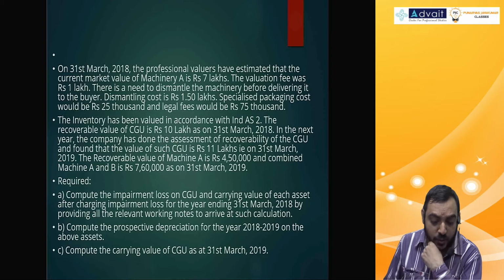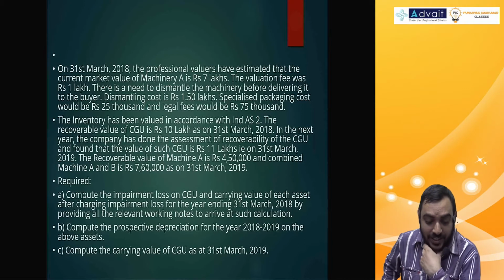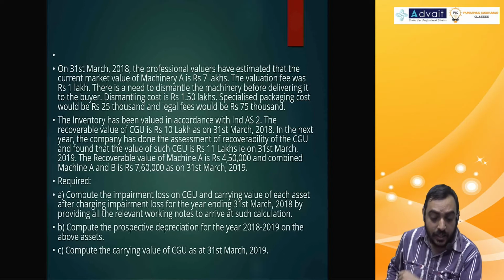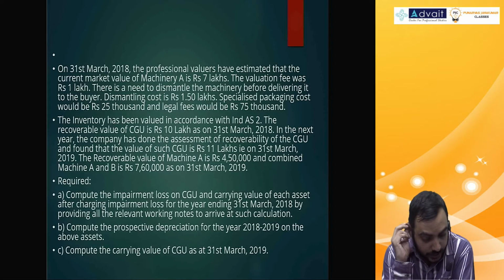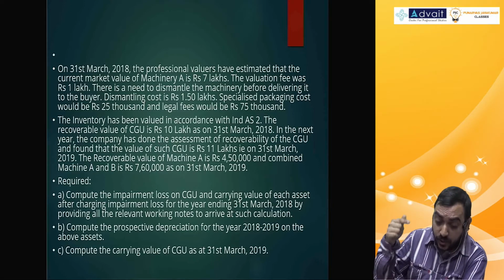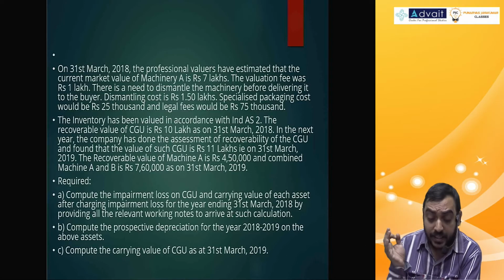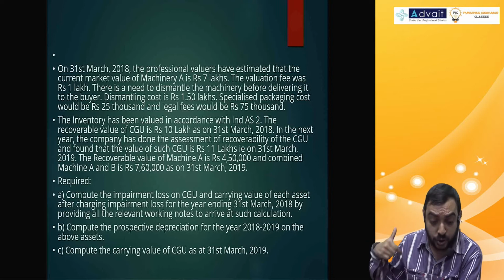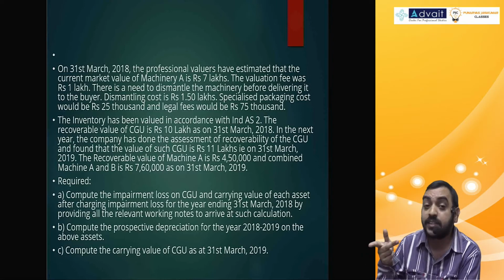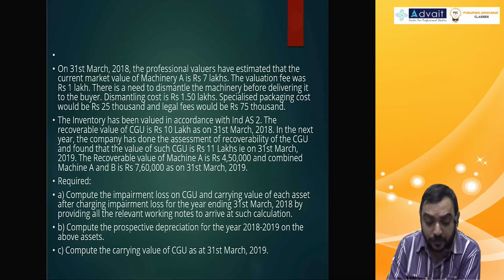Inventory has been valued in accordance with Ind AS 2. Recoverable amount of CGU is 10 lakh on 31st March 18. In the next year, the company has done the assessment of recoverability of CGU and found that the value of such CGU is 11 lakh on March 2019. 2018 also giving, 2019 also giving. 2018 there is an impairment. 2019 also they are giving, which means it seems there is a reversal. That's what they are giving in the same problem.